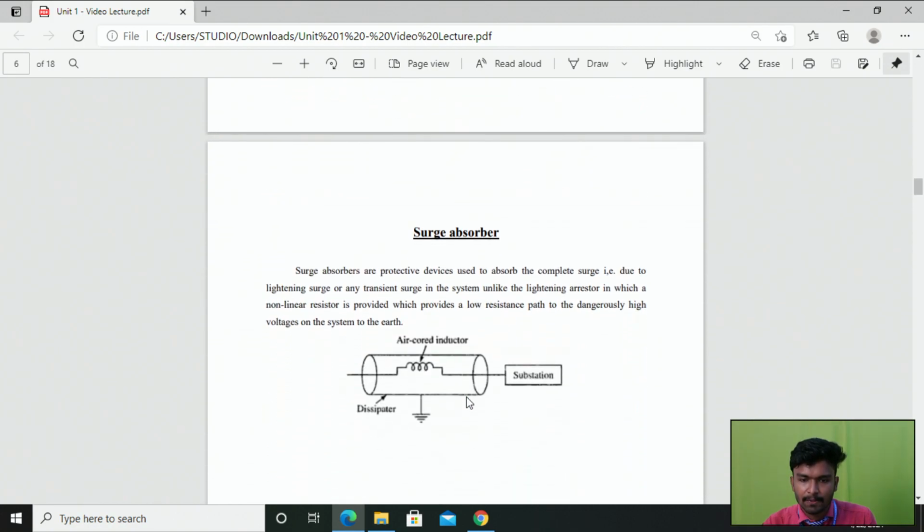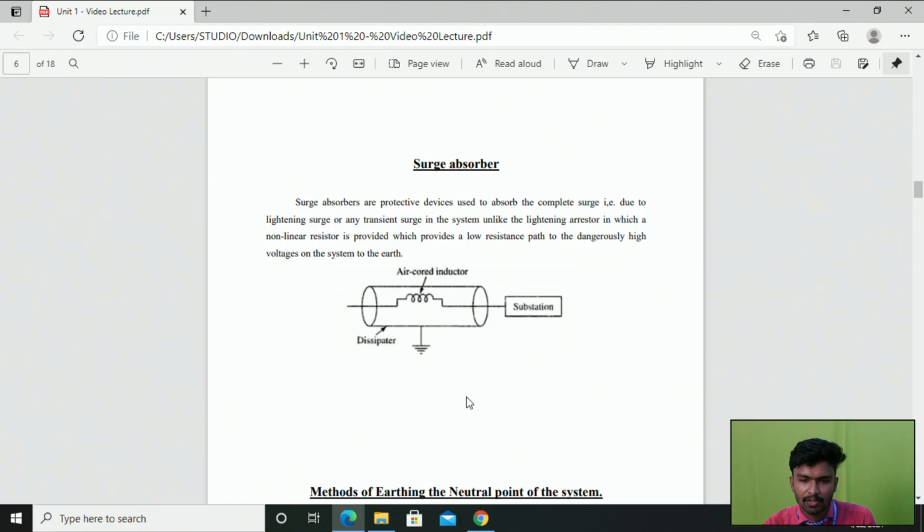Right. And the next one is the surge absorber, which is nothing but a protective device used to absorb the complete surge, which is due to a lightning surge or any transient surge in the system. Unlike the lightning arrester, in which a nonlinear resistor is provided, which provides a low resistance path to the ground for dangerously high voltages on the system.